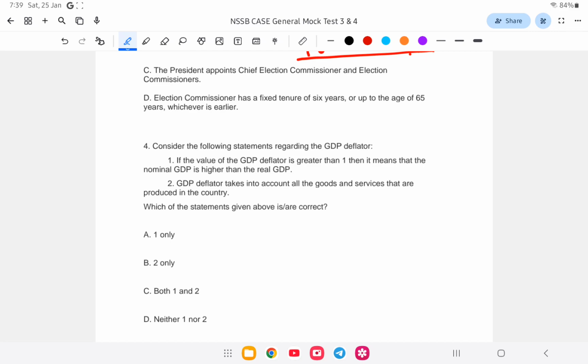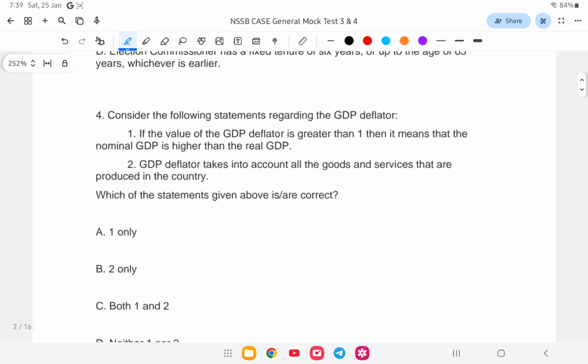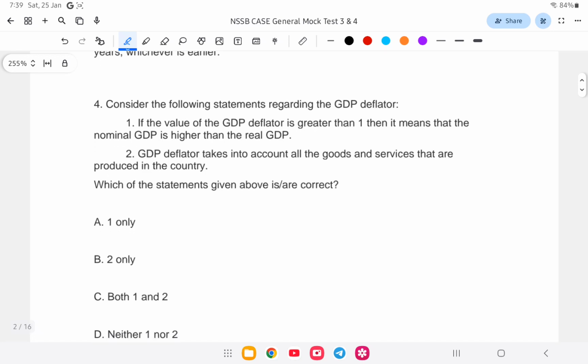Consider the following statement regarding the GDP deflator. Number 1, if the value of GDP deflator is greater than 1, it means that nominal GDP is higher than real GDP. Number 2, GDP deflator takes into account all the goods and services that are produced in the country. Which of the following is correct? First of all, GDP deflator kesa.